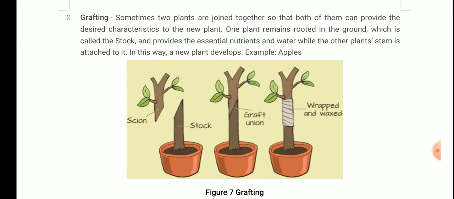Example is apple. You can see after grafting it is wrapped and waxed, so that after some time the cells of these two join and the process of xylem and phloem, or you can say the conduction of water and minerals, can take place. This is known as grafting, and it occurs in apple. Clear?